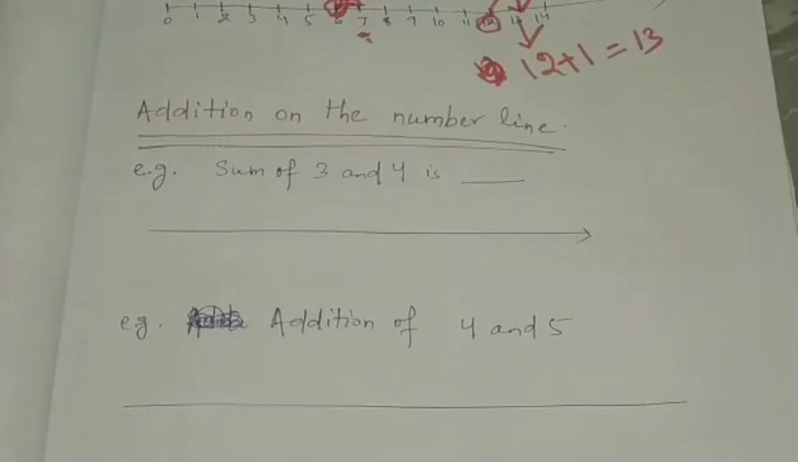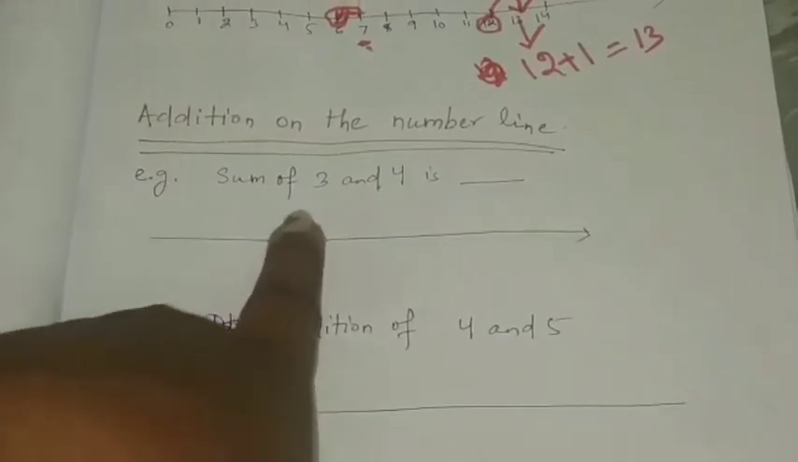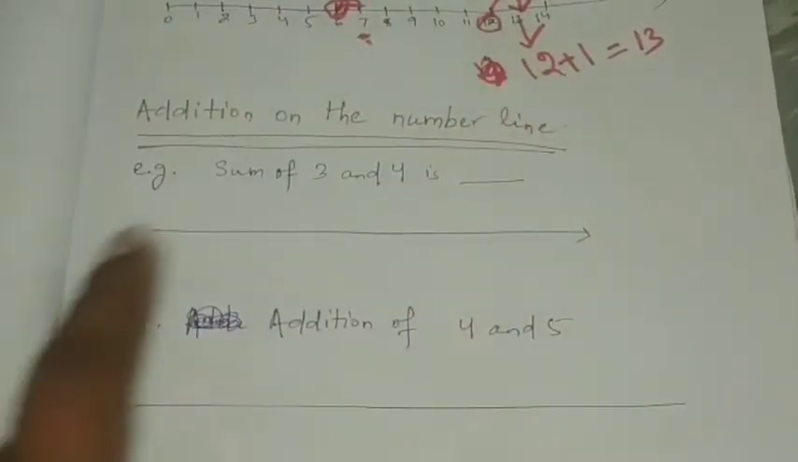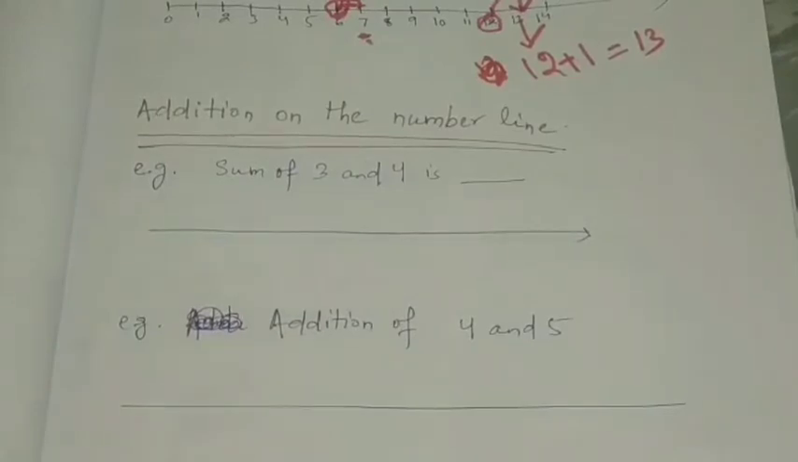Let's see first addition on a number line. For using a number line, we have to make the number line. So the first one is what? The sum of 3 and 4 is how much? We'll find out the sum of 3 and 4. So first, what had I done?